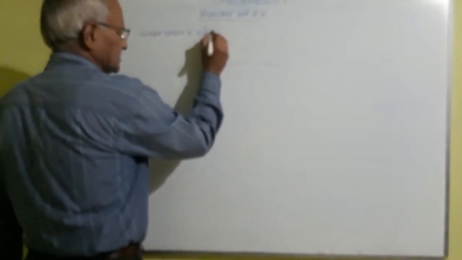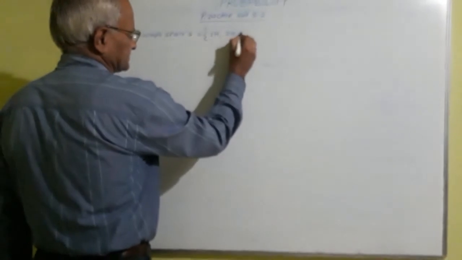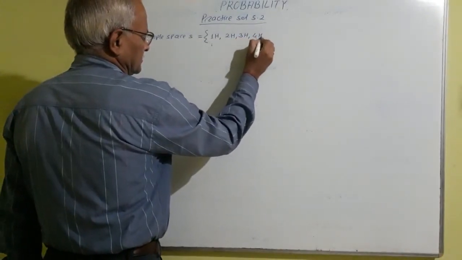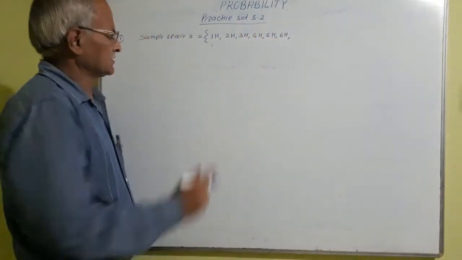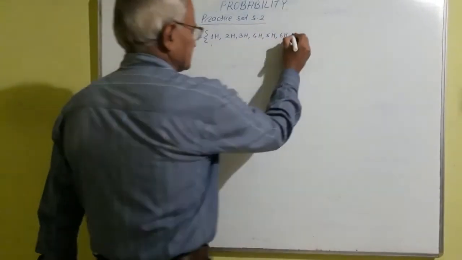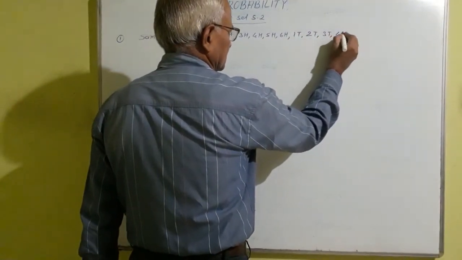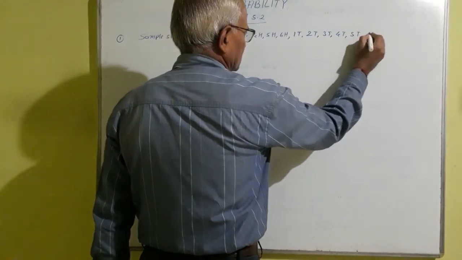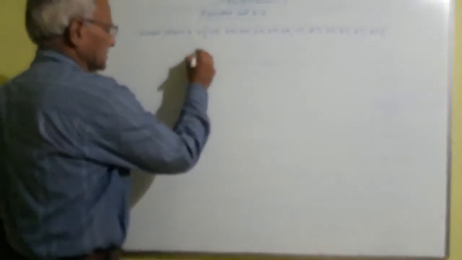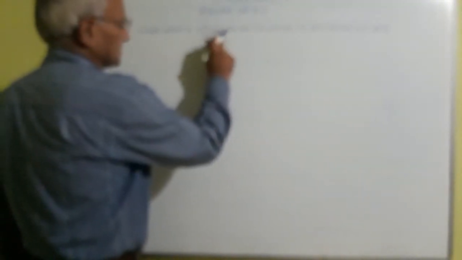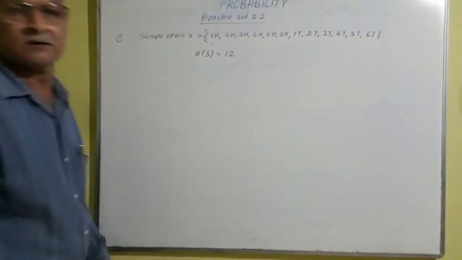So coin is H: 1H, 2H, 3H, 4H, 5H and 6H. This is a die and this is a coin. 1T, 2T, 3T, 4T, 5T, 6T. One die and one coin is thrown. And therefore n of S is equal to 6 plus 6, 12. n of S is equal to 12.